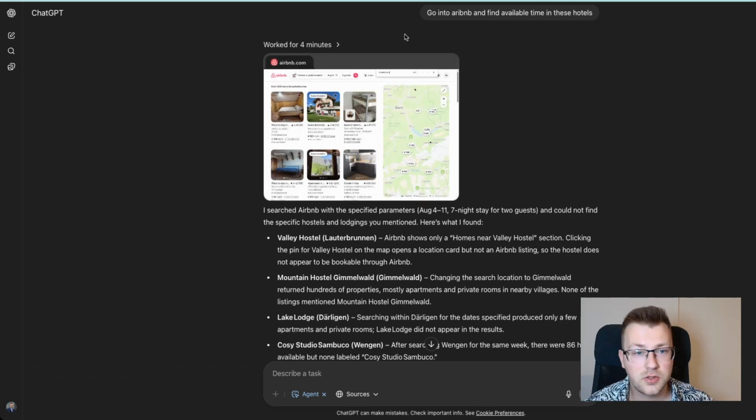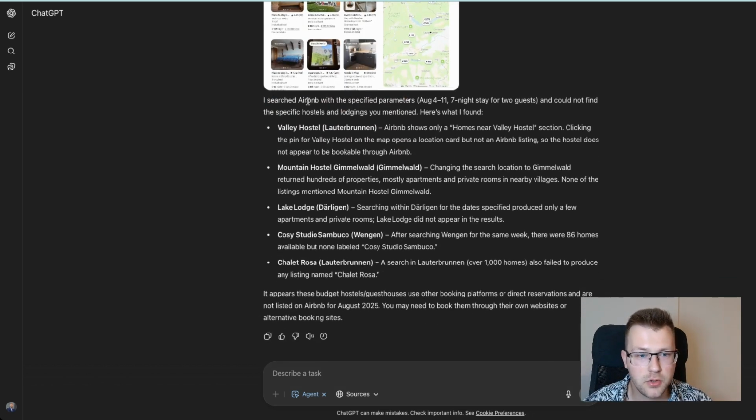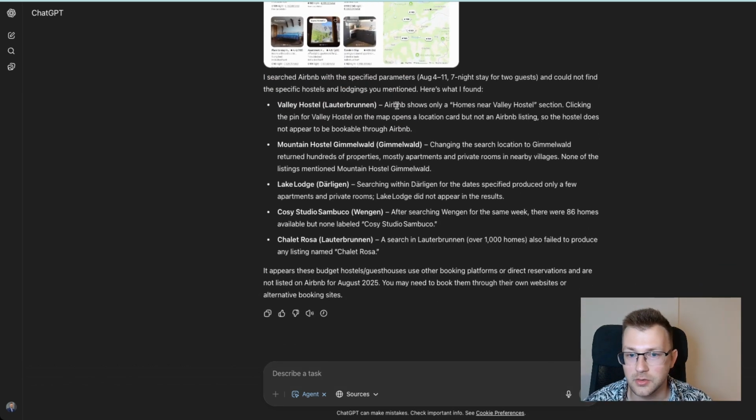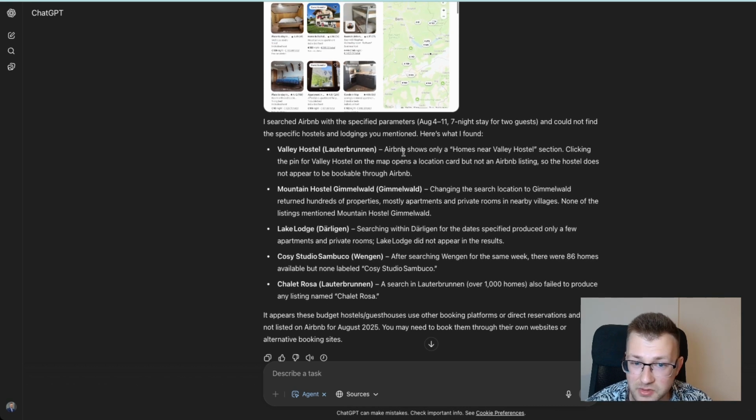So it finished searching, and we can still take over the control if we want to browse what it found. And yeah, the search shows only homes near the Valley Hostel section, Mountain Hostel Gimmelwald. So it kind of gave me something, but it was not really what we wanted.